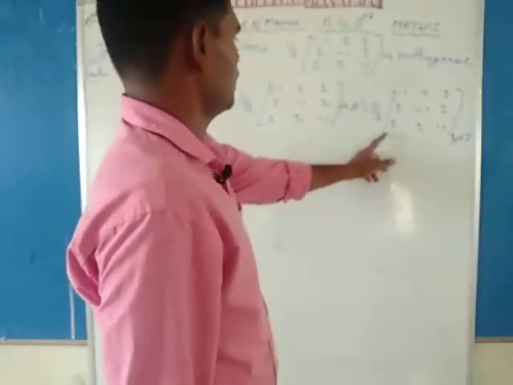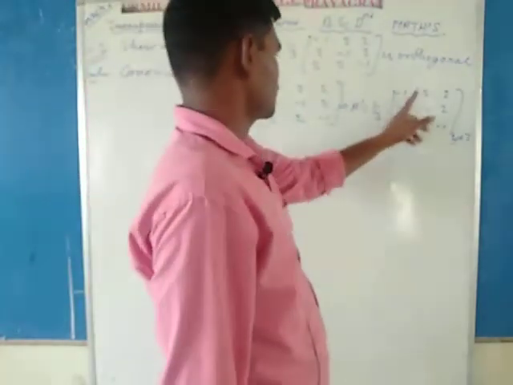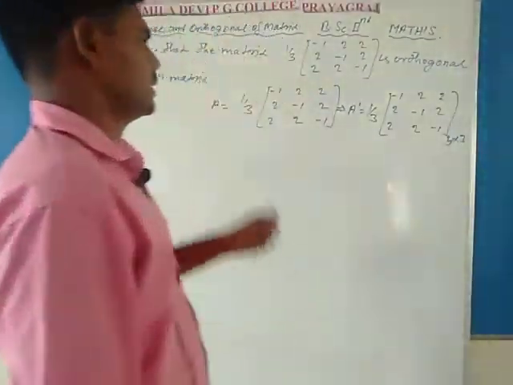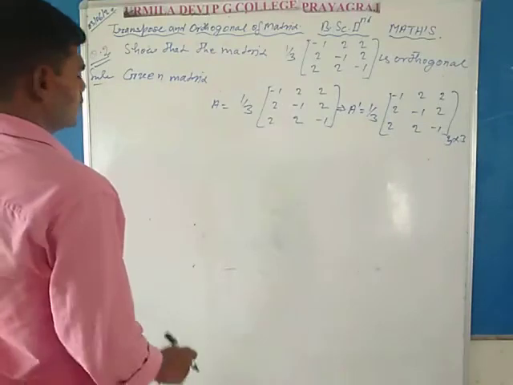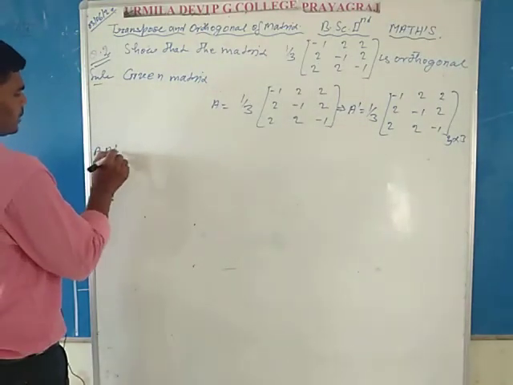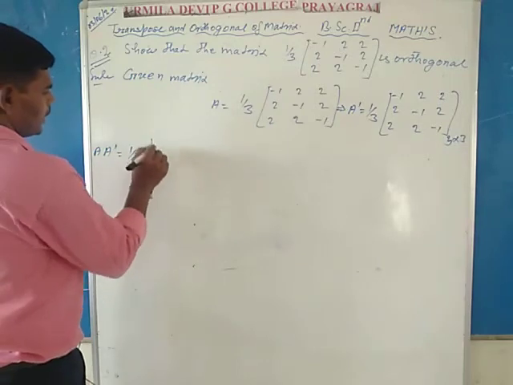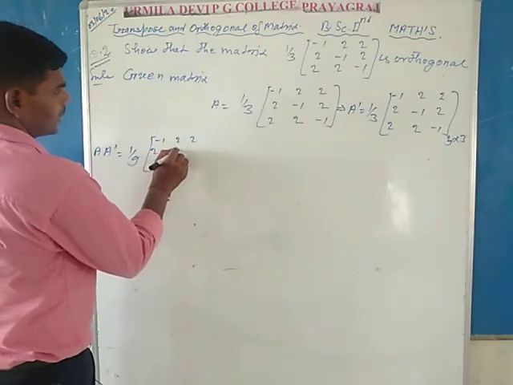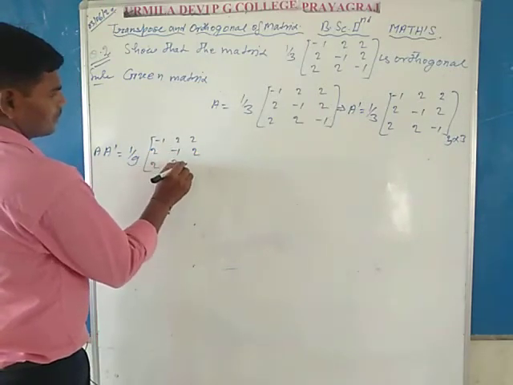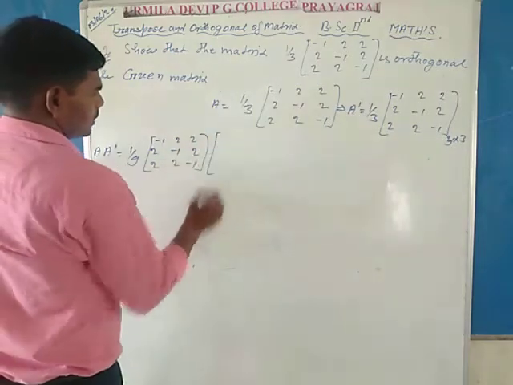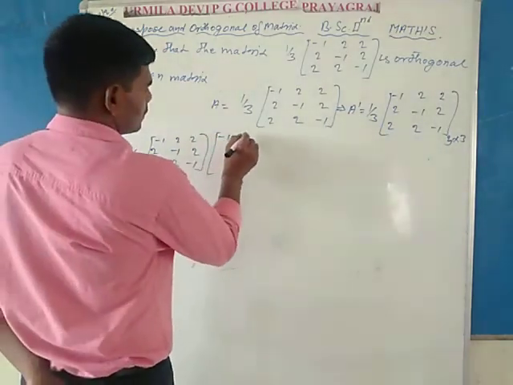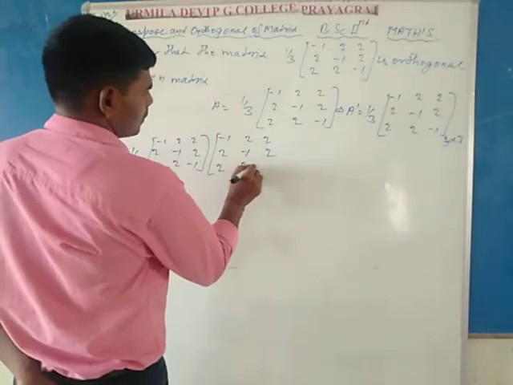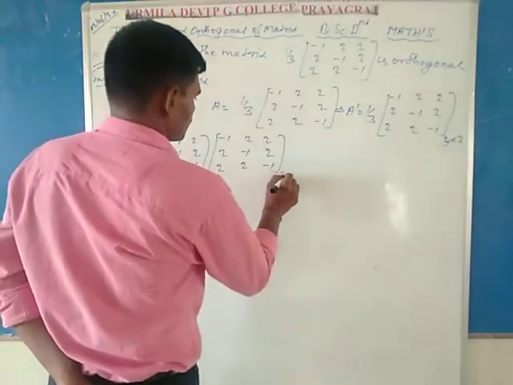So A A dash, by the definition of orthogonal, is 1 by 9 times the matrix minus 1, 2, 2; 2, minus 1, 2; 2, 2, minus 1, multiplied by the same matrix, of 3 by 3 order.